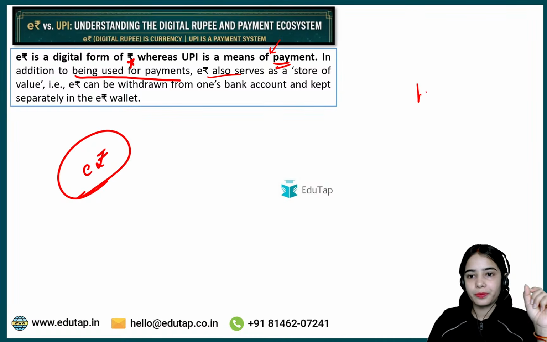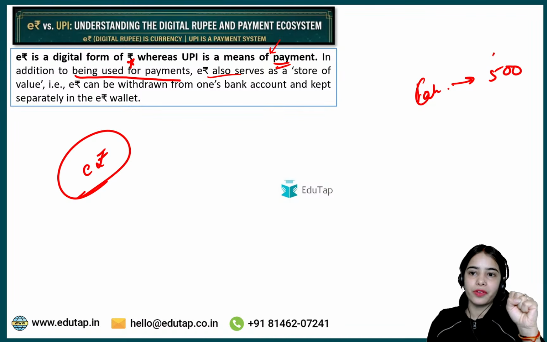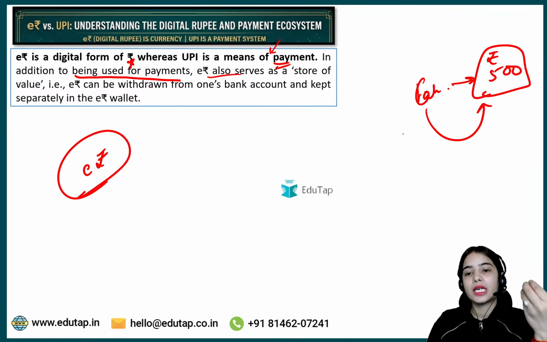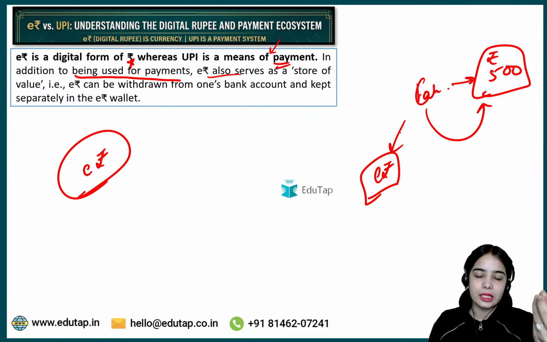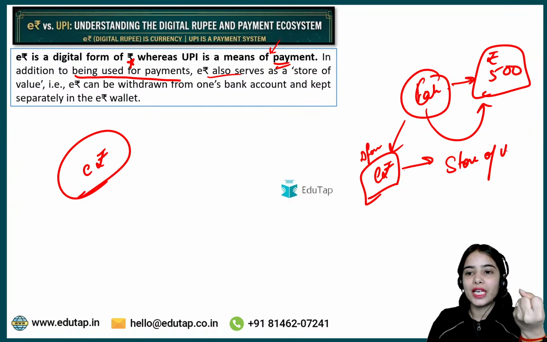Think about it. You are holding cash. I'm keeping 500 rupees with myself, so that whenever I require it in case of emergency, I can pay using the cash. Similarly, e-Rupee is the digital form of your physical currency. So e-Rupee has the same features as cash. If you're holding e-Rupee, you are keeping a store of value with yourself.